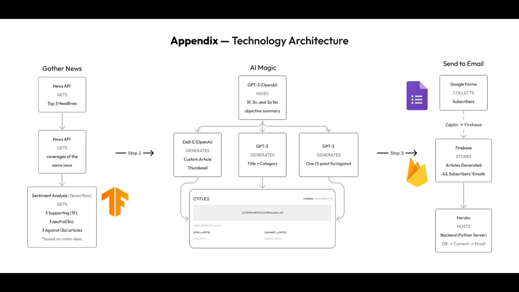Our technical architecture is divided into 3 parts. Gathering news and classifying their sentiments with TensorFlow, using OpenAI to generate bias-free content, and sending emails with the help of Firebase.